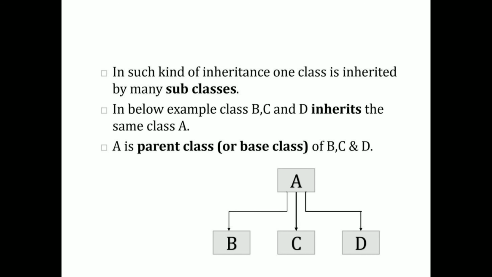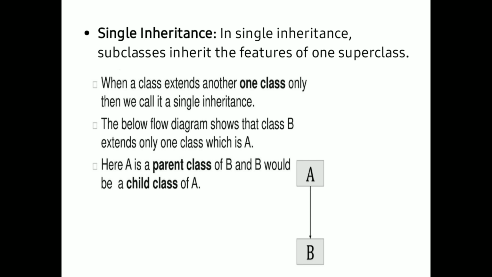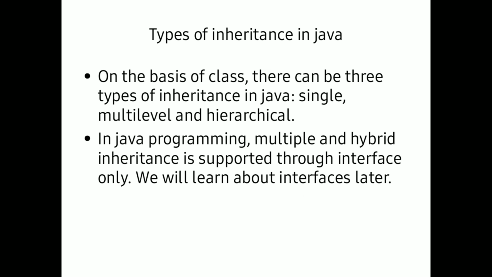So there are three kinds of inheritances in Java programming language: single inheritance, multi-level inheritance, and hierarchical inheritance, not multiple inheritance. The other two types of inheritances in Java can be achieved through interfaces.